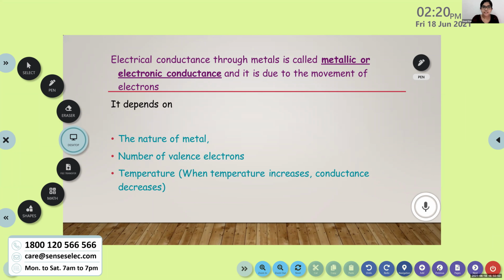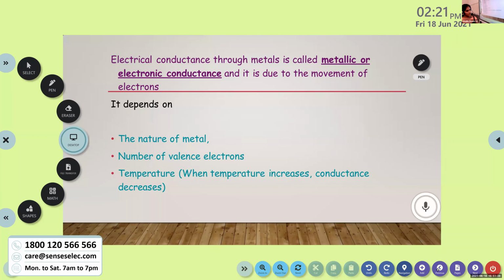Ma'am, what is the heading? Yes, Gauri. No need to write any heading. You can write just this, or "Two types of conductance." It's okay. Two types of conductance. Then first, metallic or electronic conductance. Then you can write this one.